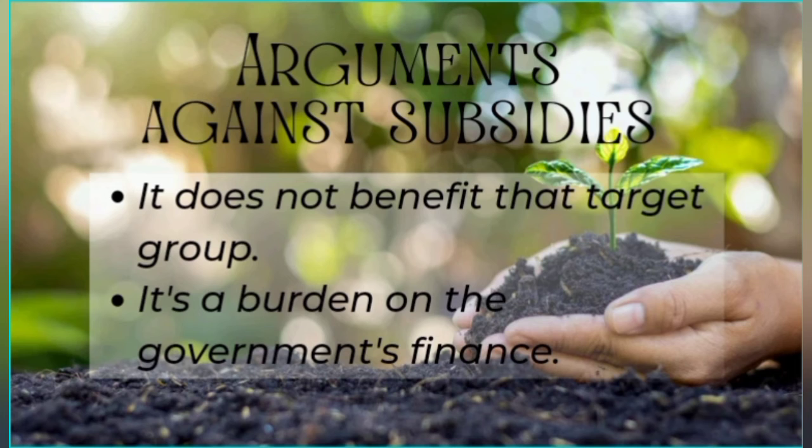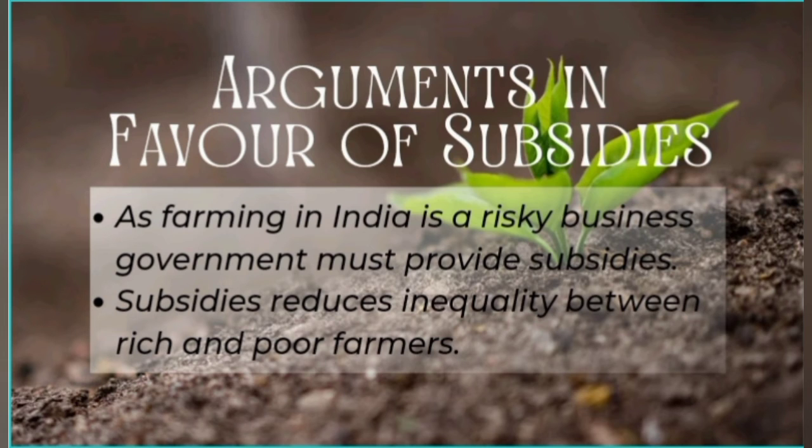Then in the case of arguments in favor of subsidies, the arguments are, as farming in India is a risky business, the government must provide subsidies. Farming in India is a risky business, it is seasonal, so it will lead to unemployment for the people. As a result, acquiring new technologies by the poor farmers will enhance their production, and this will reduce the seasonal unemployment, because they can harvest two or more products during a year. So it reduces seasonal unemployment.